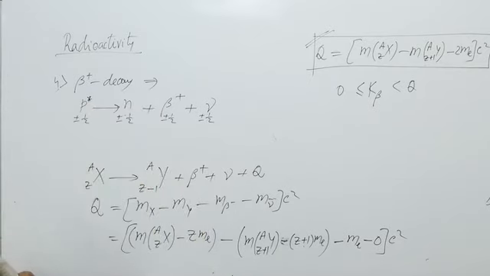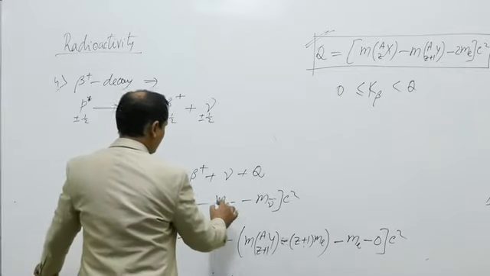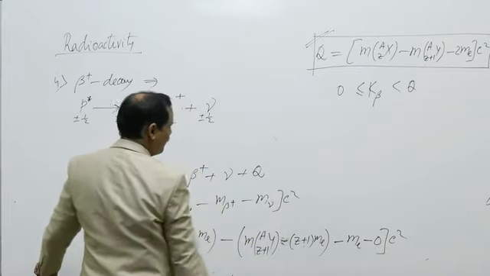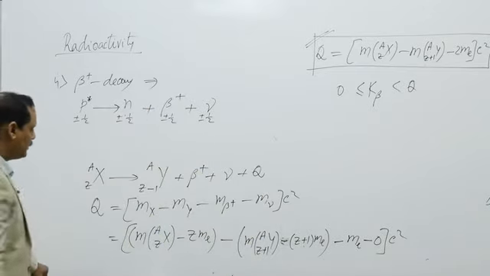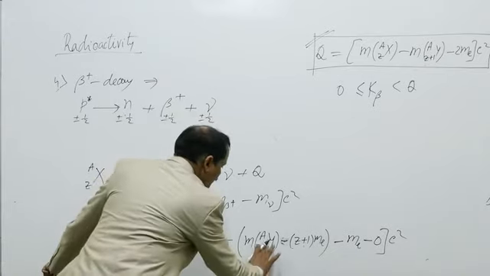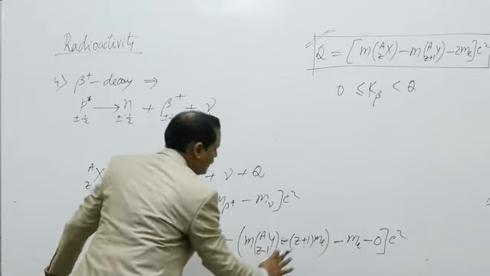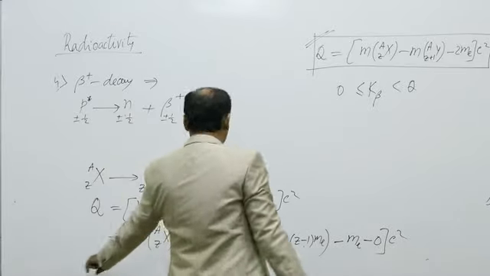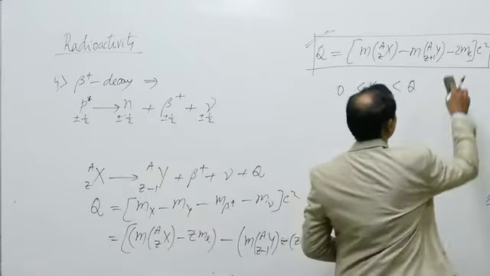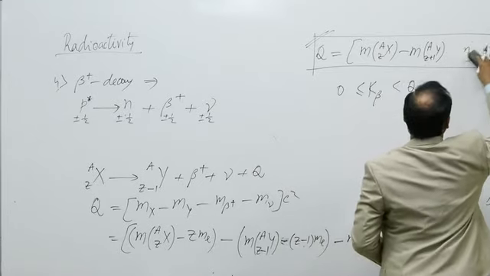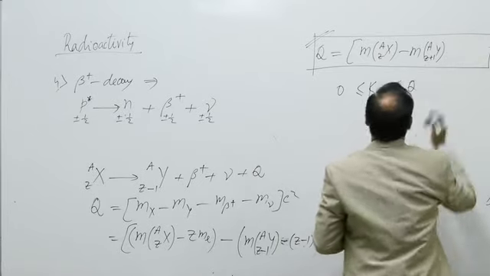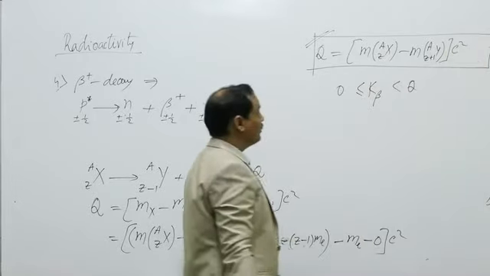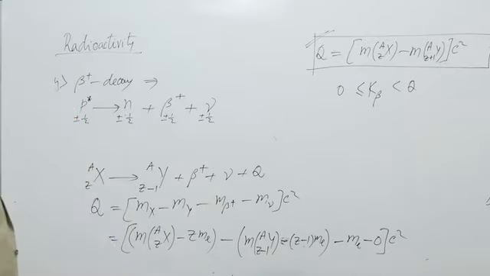So what is the Q value of the reaction? It is mx minus my minus m beta plus minus mass of neutrino. So it is, with z minus 1, this is also z minus 1, and we are left with mx minus my into c square. This is the Q value of beta plus decay.